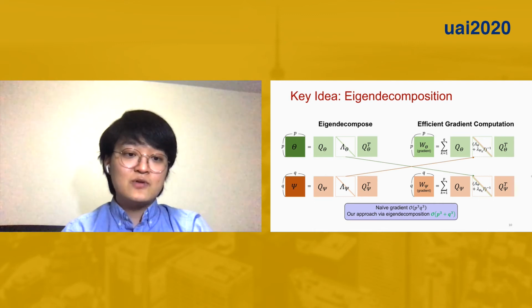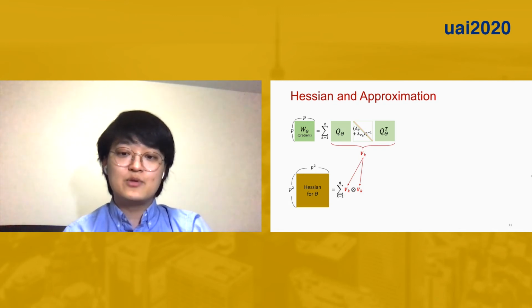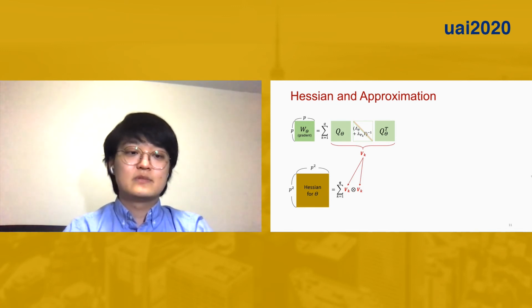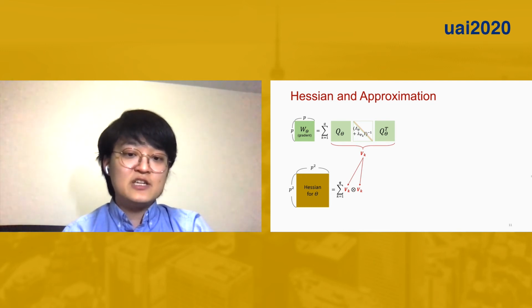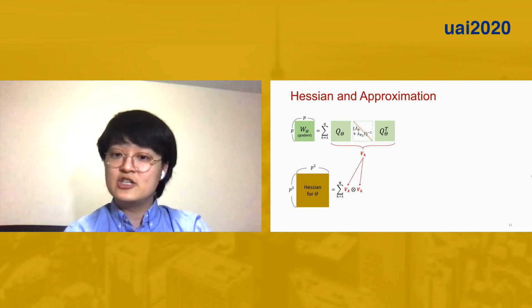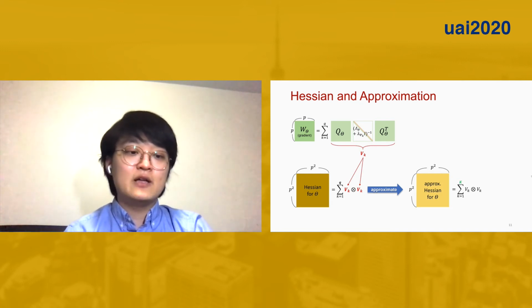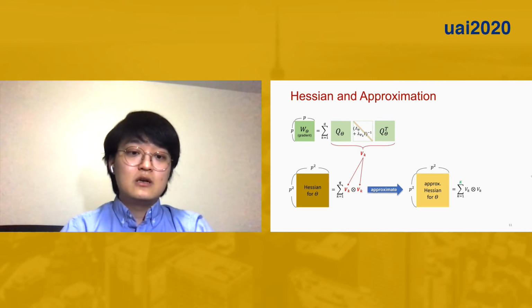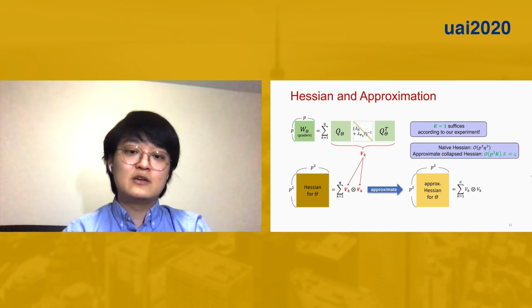We can use a similar approach for the Hessian. Hessian is given as a Kronecker product of summands in the gradient computation, which means the Hessian uses the same set of eigenvectors and eigenvalues. Although this is much more efficient than naive computation, it is still expensive to store and compute the entire Hessian. So we suggest a spectral approximation of the Hessian by using only the k smallest eigenvalues from the other graph, in this case psi. According to our experiments, only a single eigenvalue from the other graph, k equals 1, suffices to converge to the same optimum, and also has a much lower complexity.